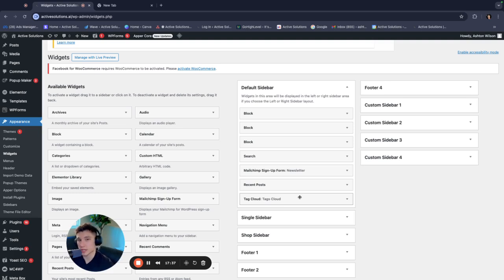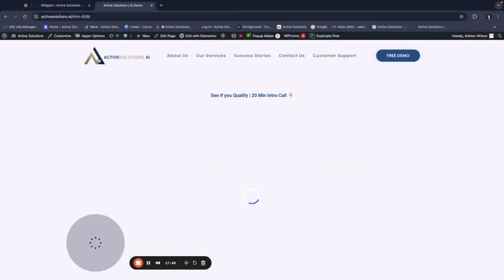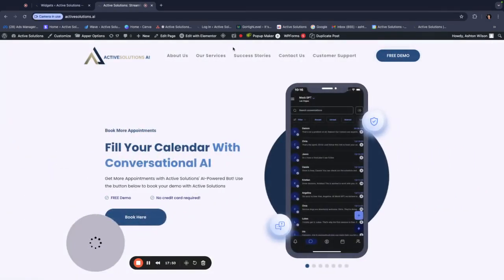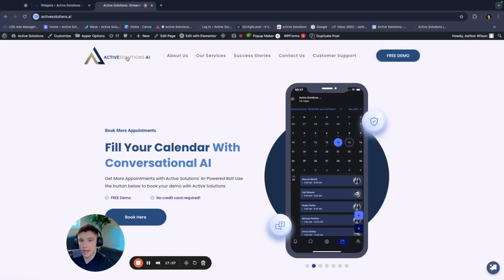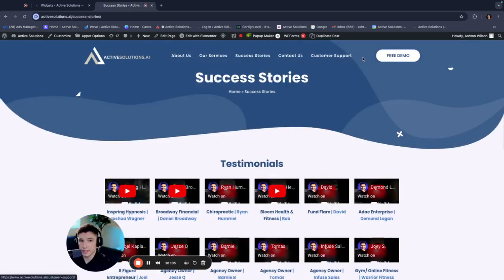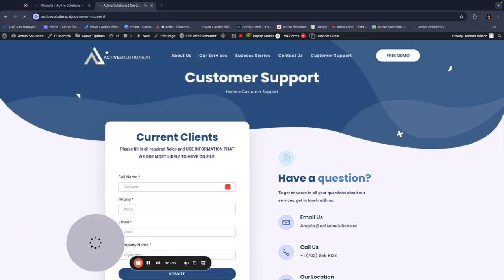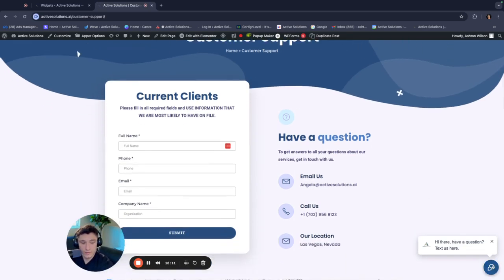Now, this is going to be like a global section of the website, and a global section just means it's the same everywhere. So if I'm navigating a website like mine, Active Solutions AI, this is a global section up here where you see Active Solutions AI, About Us, Our Services, Success Stories, because regardless of where I go on my website, this is still here and it's the same. I can go anywhere and this is always going to be at the top. So you want this to be in the footer section of the website.